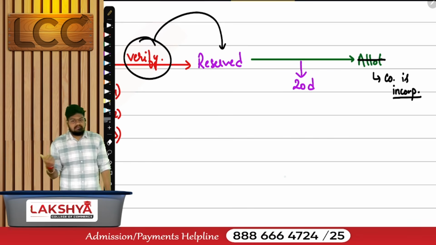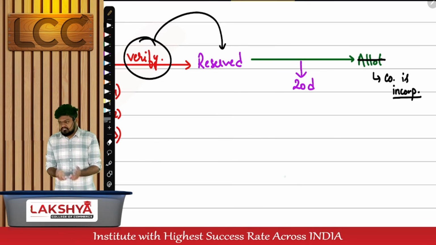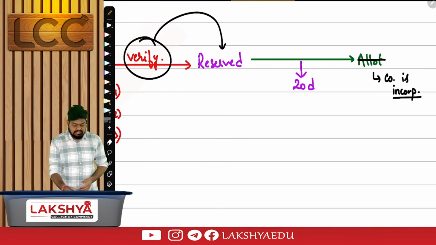What do you mean by allotted? The company is getting incorporated, the certificate is given, you are an existing company now. Start answering in these sentences now.